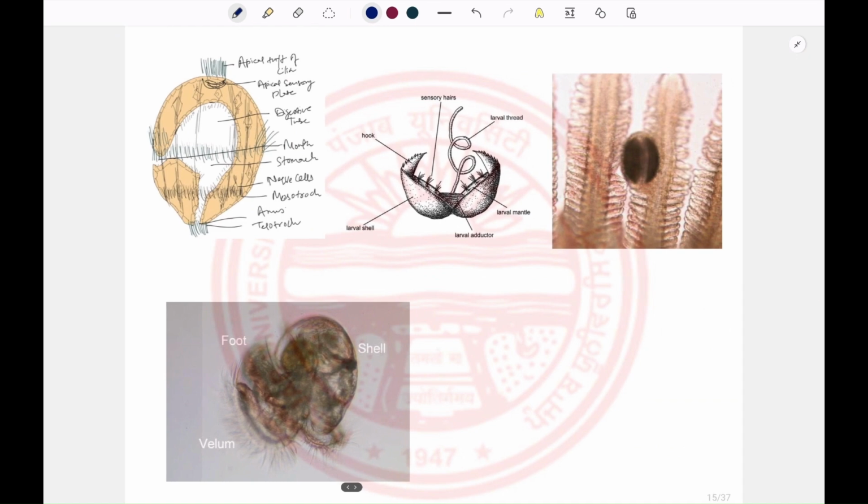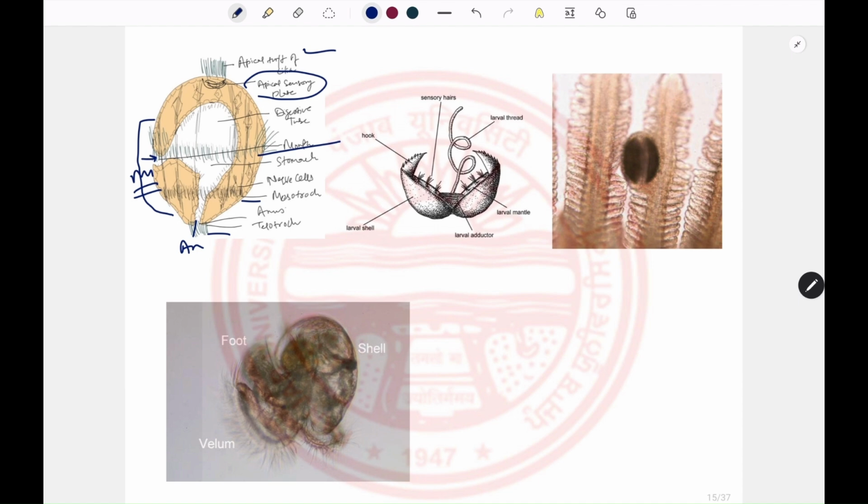It is a larva that is oval in shape and contains an apical sensory plate at the anterior end with an apical tuft of cilia. Apart from this apical tuft of cilia, they also contain three rounds of cilia on the body, the prototroch, mesotroch or metatroch, and the telotroch. The mouth is there and a full alimentary canal is present. This is the anus, this is the mouth.